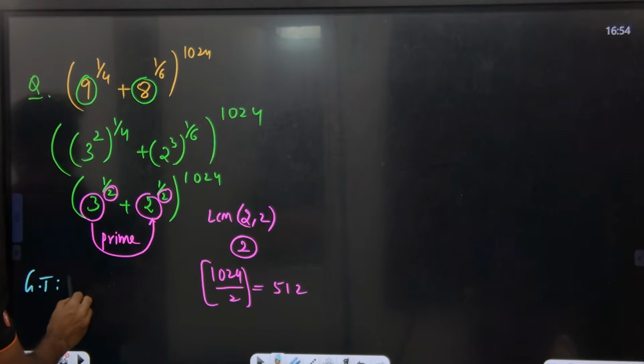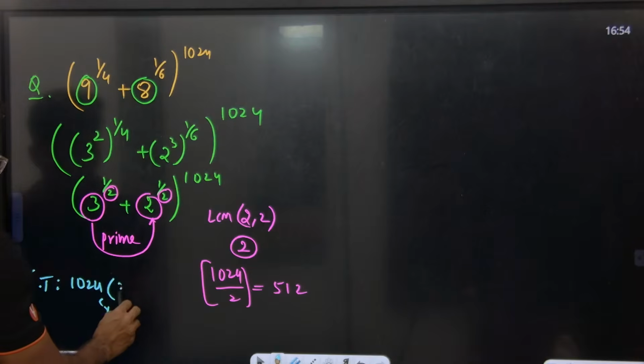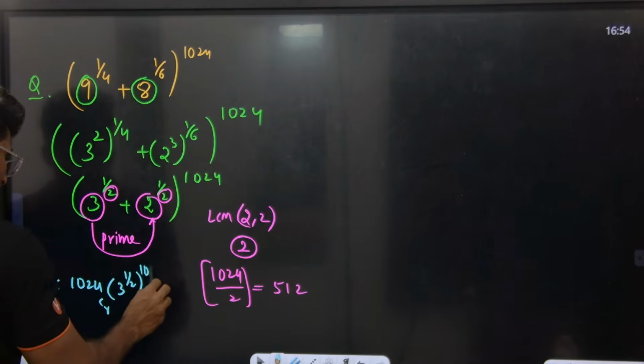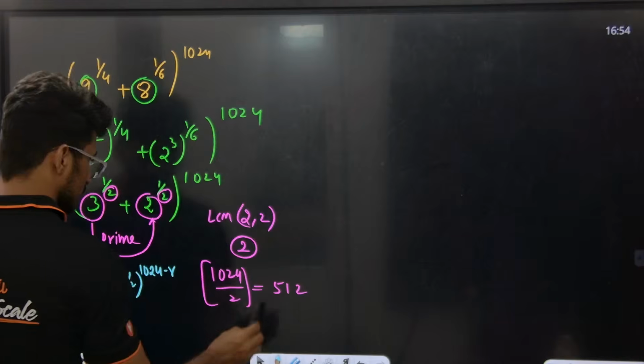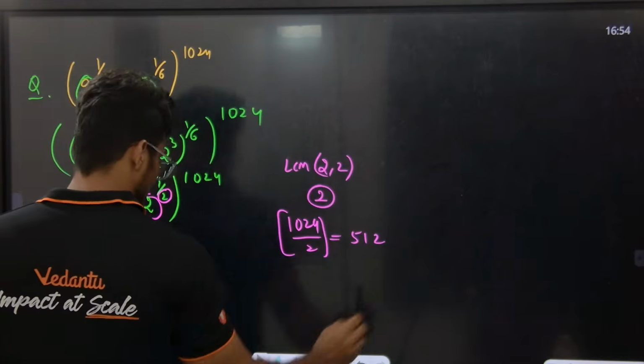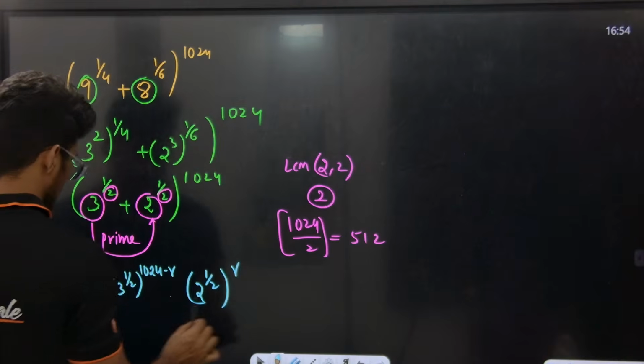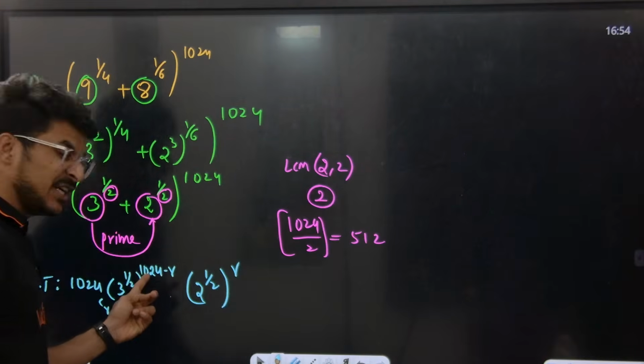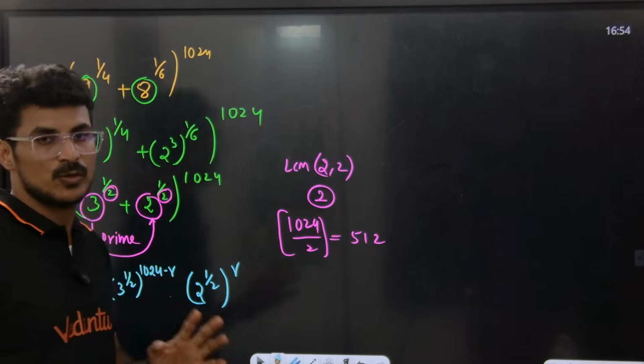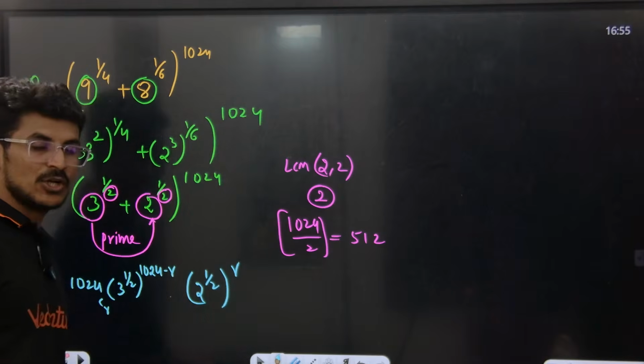For that general term I am writing. NCR first term to the power of 1024 minus R. Are you getting the point? Next second term 2 to the power of 1 by 2 to the power of R. If R value 0 போட்டா 1024 is perfectly divisible by 2. R value 0 போட்டா 0 is perfectly divisible by 2.